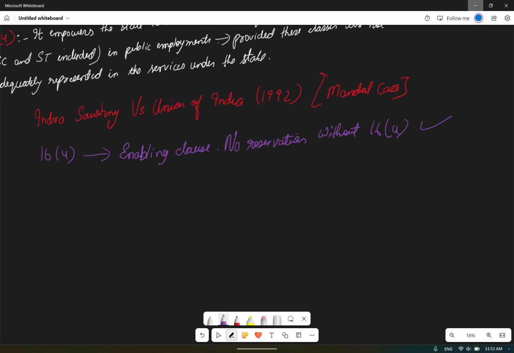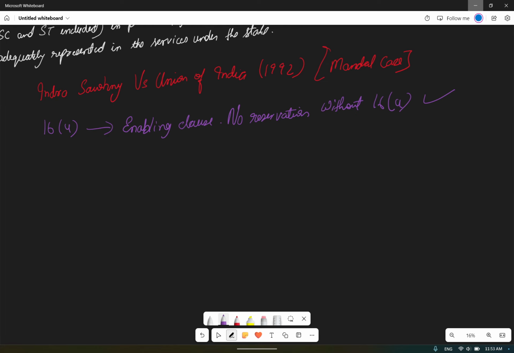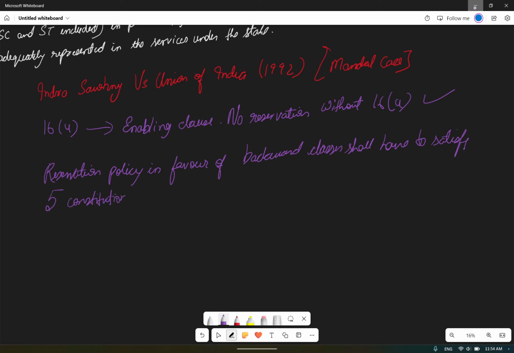Now second point, any reservation policy in favor of backward classes shall have to satisfy 5 constitutional requirements, according to the Supreme Court, okay. That was given by the Supreme Court.